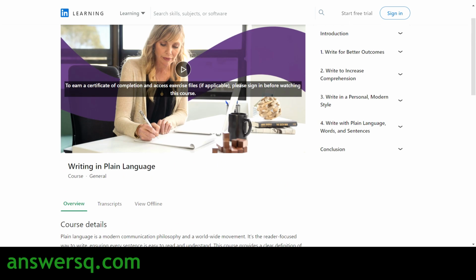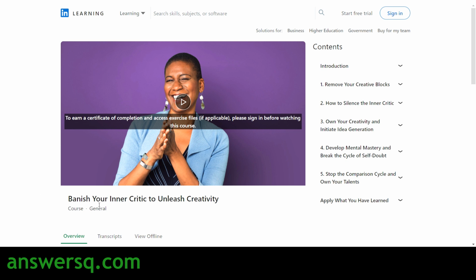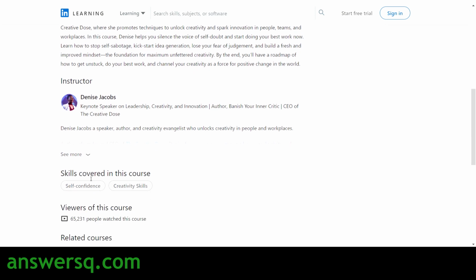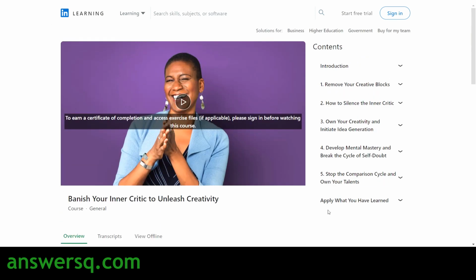And the last one, that is the 11th course in the list, is Banish Your Inner Critic to Unleash Creativity. And this is a general course, and here you can see the table of contents. And let's see what are the skills that you will get in this course. So you'll gain skills like self-confidence and creativity. And this is the last course.